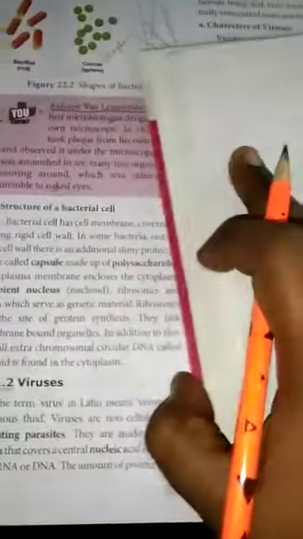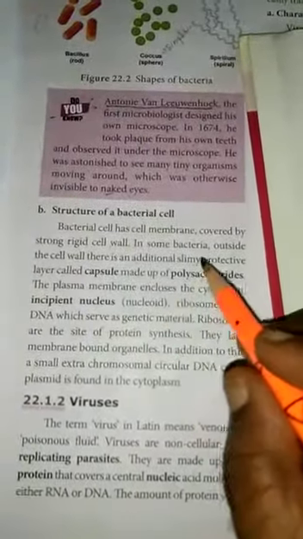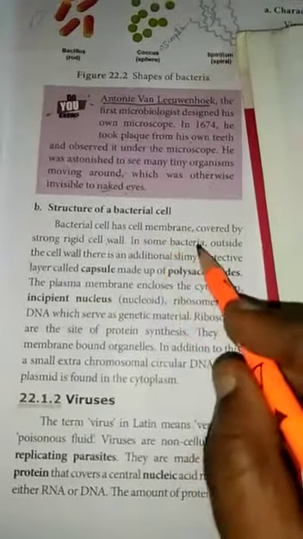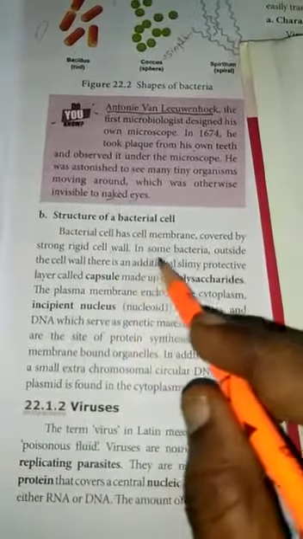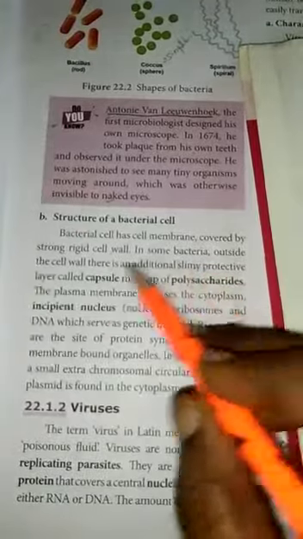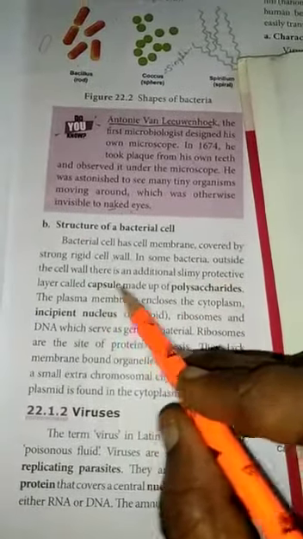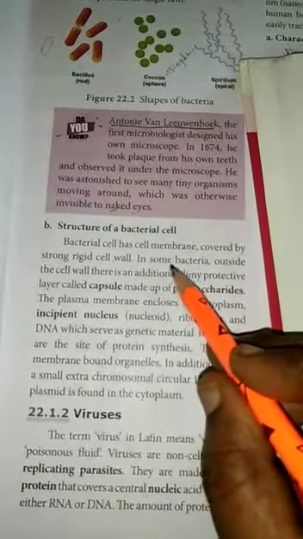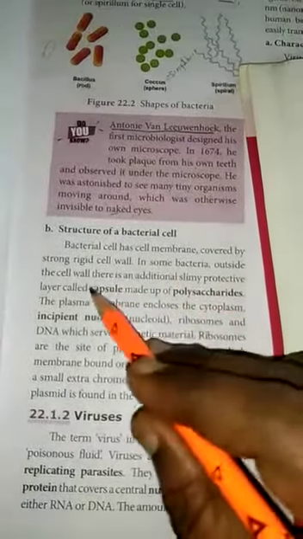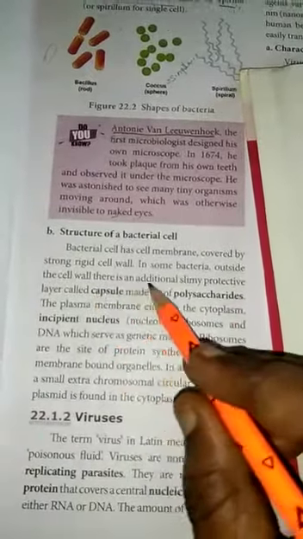This is the cell wall. It is strong and rigid. Next, in some bacteria, outside the cell wall there is an additional slimy protective layer called a capsule, made up of polysaccharides.